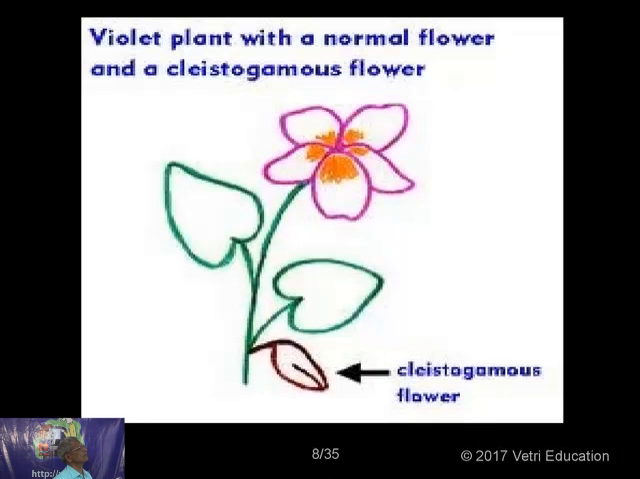See, the violet plant with a normal flower and a cleistogamous flower. The cleistogamous flower will be seen just below the soil level. It remains always closed, and then the normal one will be just outside. I think perhaps this is the plant which I was just now discussing, Viola bengalensis, I think, because there the flower is violet in color. Also telling you it's a pinkish violet.